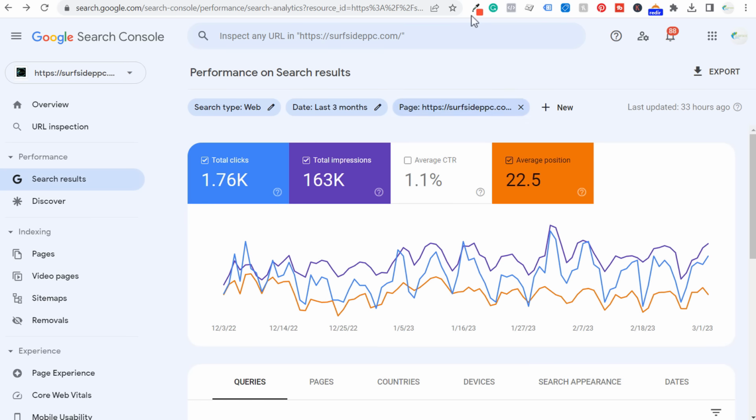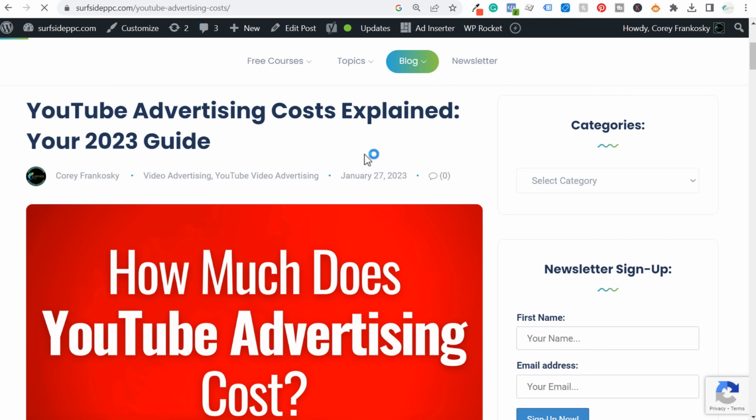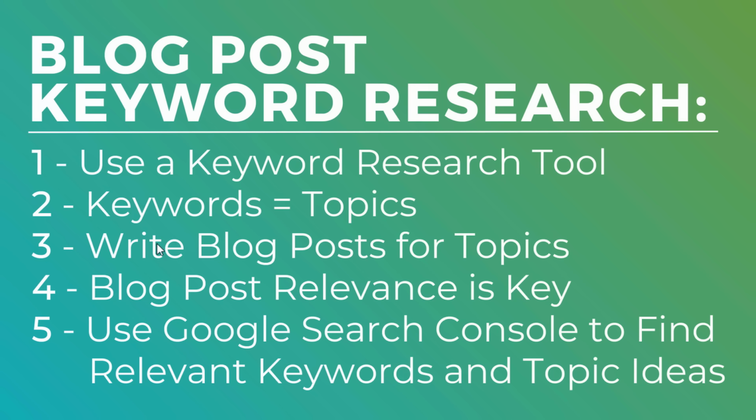So coming back over here, if I scroll to the top, you can see January 27th, 2023 was when I last updated this blog post. Today is March 4th. So it's been updated basically within the last 2 months, and it's something I try to keep updated throughout the year. It doesn't really change too much over the course of a year, but going back and just improving your content from time to time, a couple times a year, is a really good practice, because your blog post relevancy is one of the biggest and most important things that you need to know.